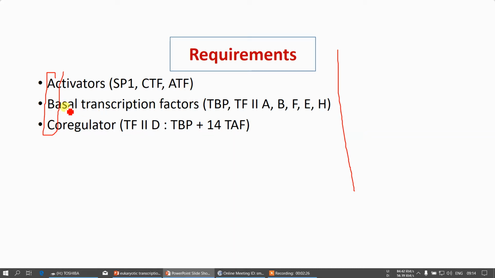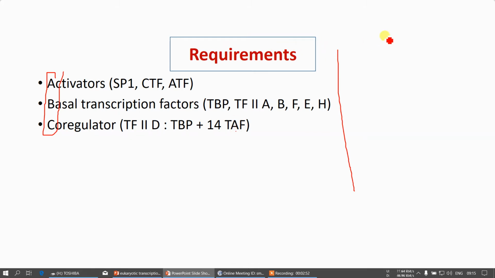B stands for the basic transcription factors, which include TBP, the TATA binding protein, then transcription factors 2A, B, F, E and H. C stands for co-regulators, transcription factor 2D, TBP and 14 TAFs.